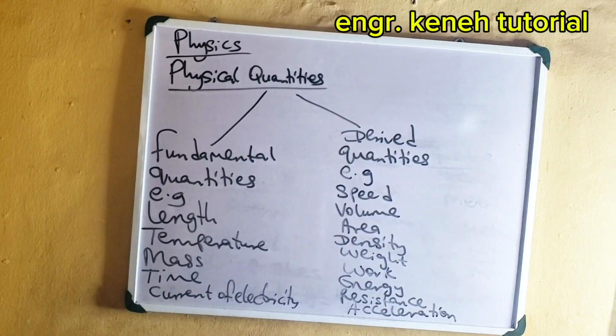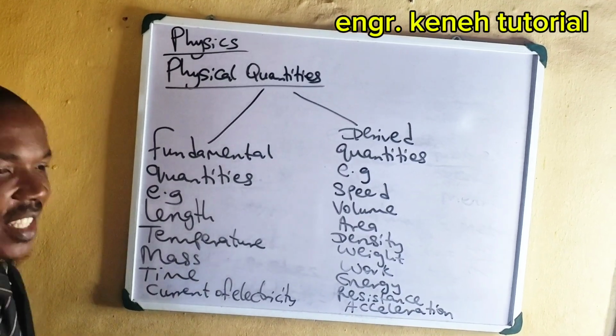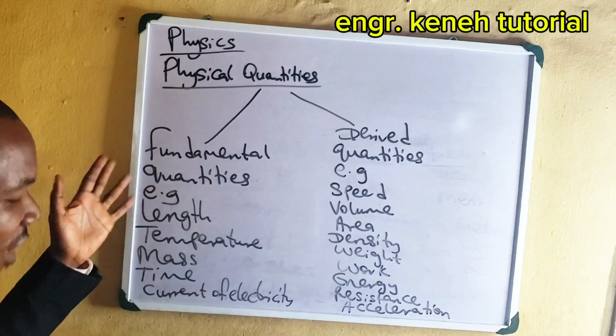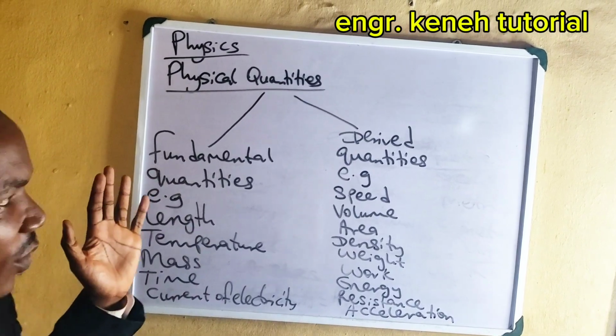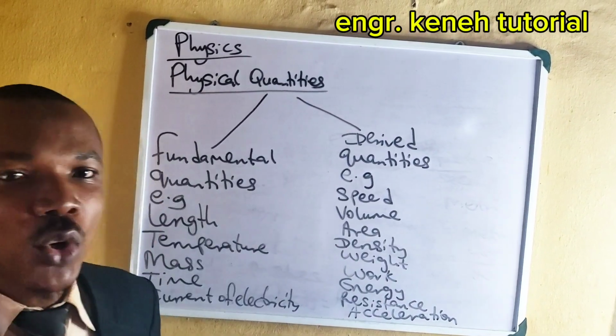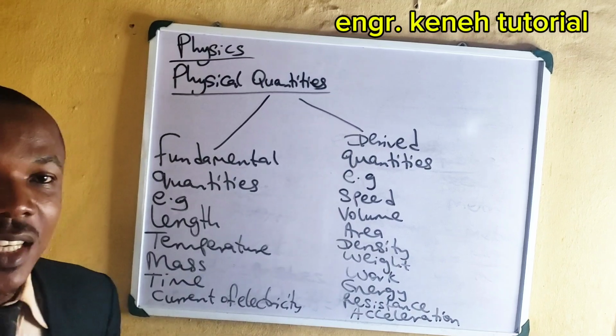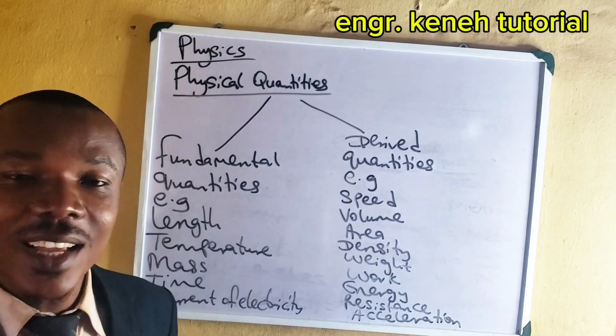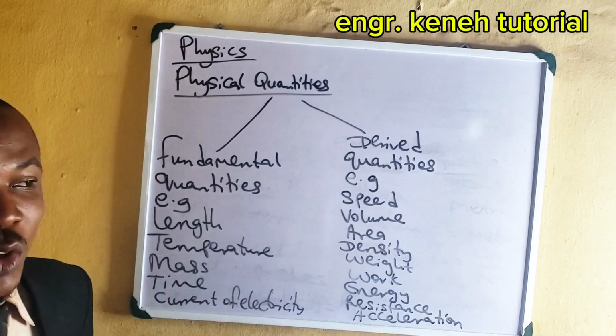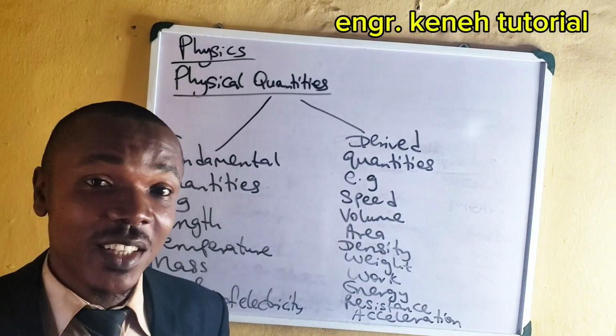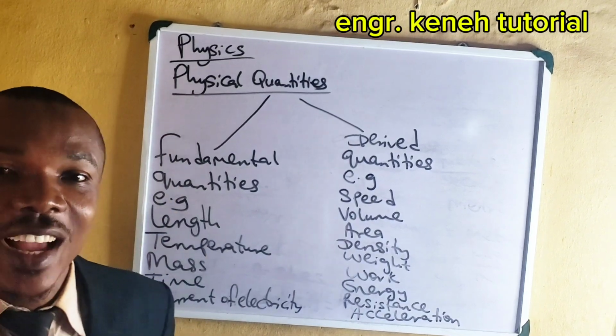All right, let's talk about units this time around. Units of these fundamental quantities and units of derived quantities. For you to express any quantity, you must attach what? Unit. That's why when you talk about temperature of something, you don't say that temperature is 50 and keep quiet.